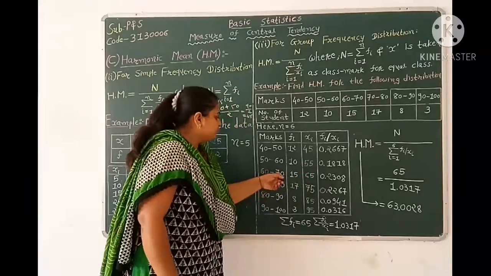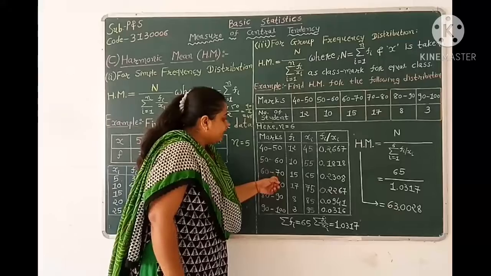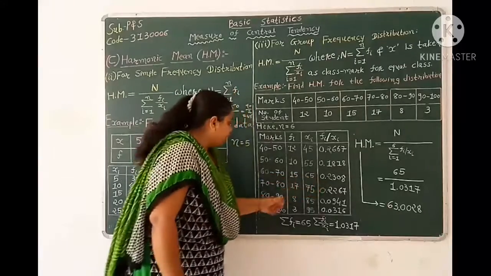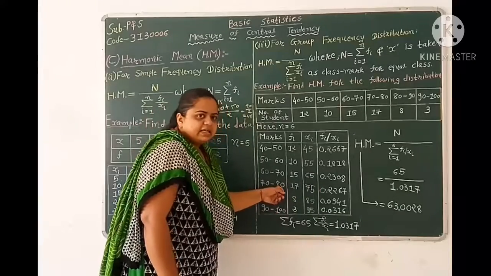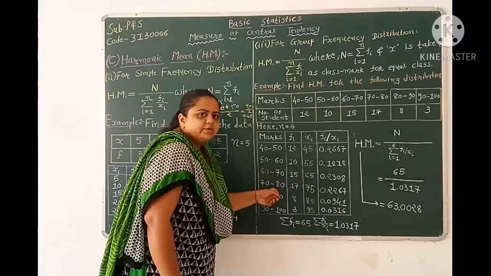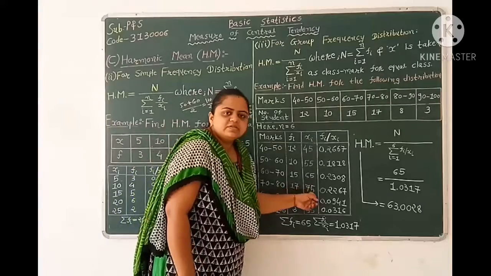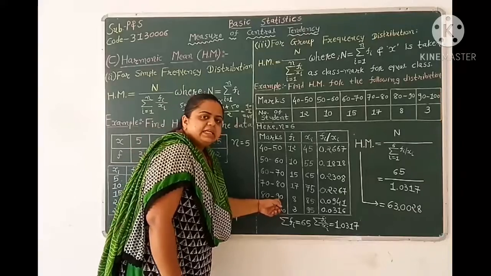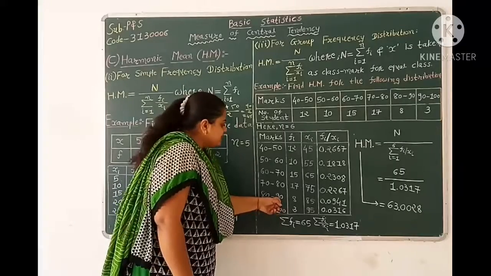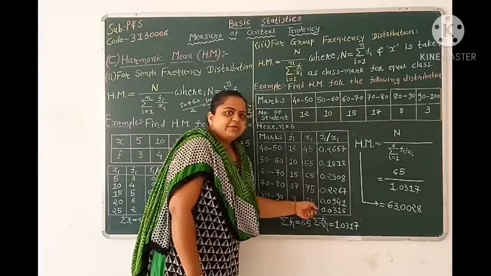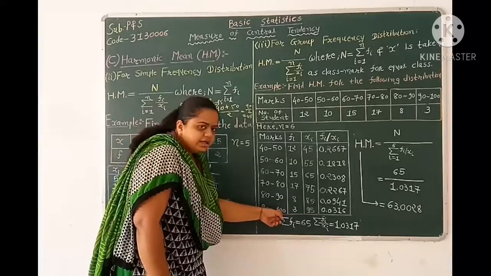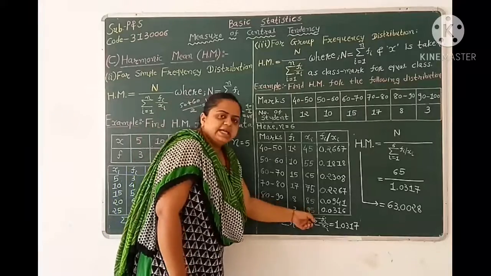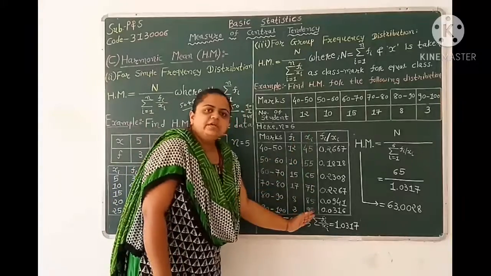Third one is 60 to 70. So 60 plus 70 by 2 equal to 130 by 2 equal to 65. Fourth one is 70 to 80. That is 70 plus 80 by 2 equal to 150 by 2 equal to 75. Fifth one is 80 to 90. So 80 plus 90 by 2 equal to 170 by 2 equal to 85. And next one is 90 to 100. So 190 over 2 equal to 95. This is our mid value xi.